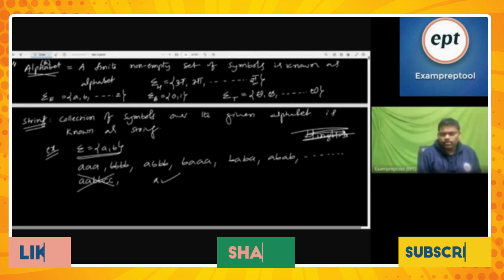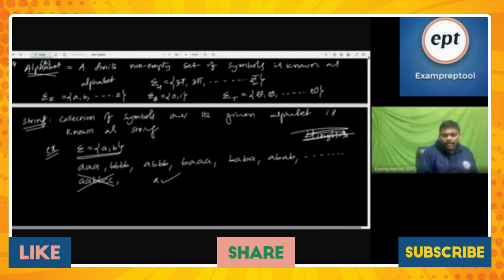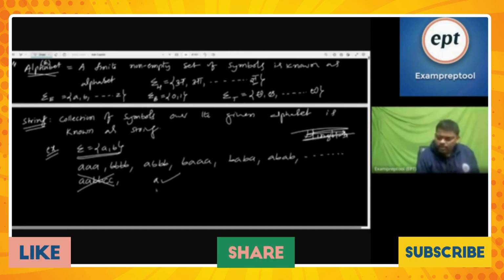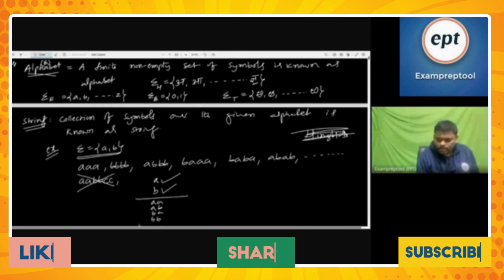Of course, one letter is also there. That is also a string. One length string, right? So it's one more string. One length strings first. Next, two length: AA, AB, BA, BB. Two length strings.